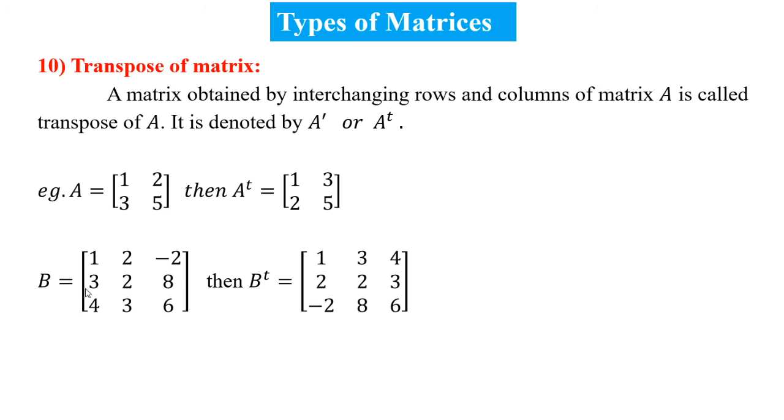The second row 3, 2, 8 is in the second column. The third row 4, 3, 6 is in the third column. So rows become columns and columns become rows, which is known as the transpose of the matrix.